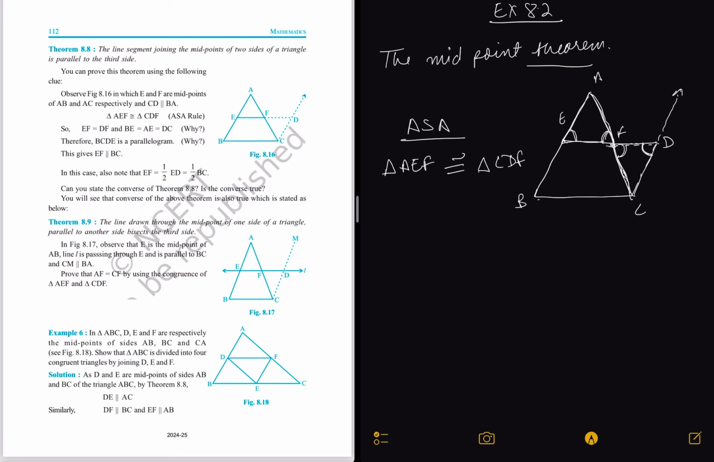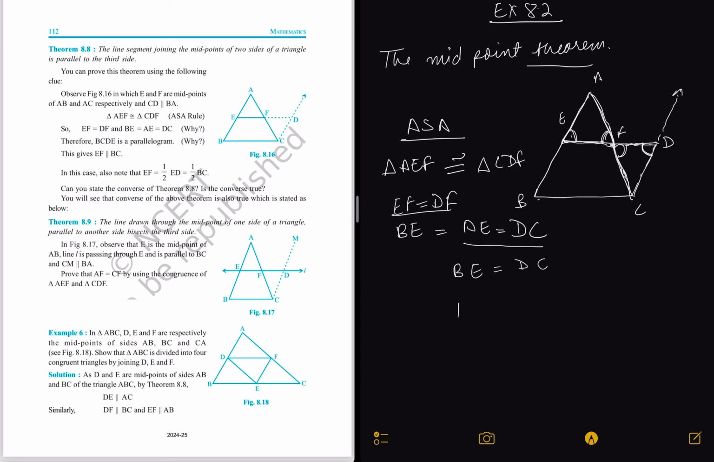CDF, right? So this shows that EF is equal to DF and BE is equal to AE is equal to DC. EF is equal to DF हमने कैसे प्रूव किया? बाय CPCT, because these two triangles are equal. Then BE is equal to AE हमें given था, and then from CPCT we know that AE is equal to DC, so we can say that BE is equal to DC as well.